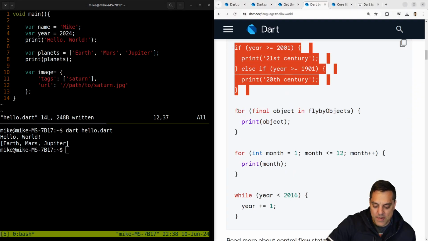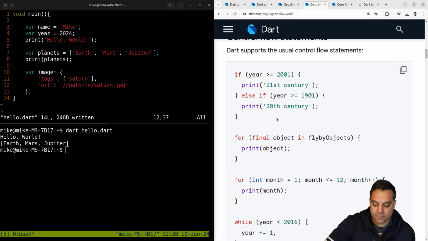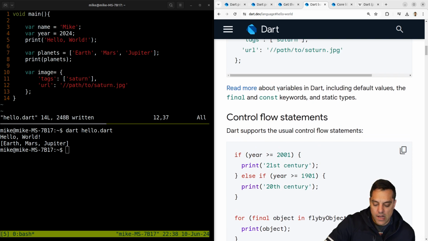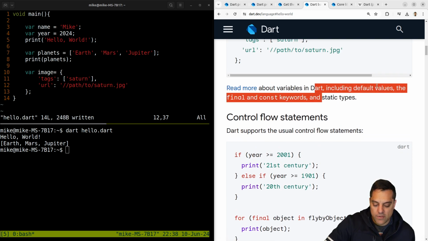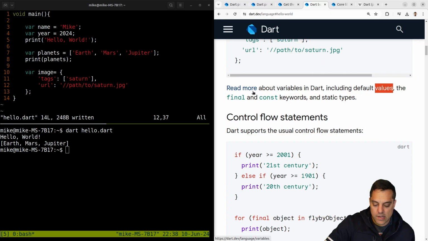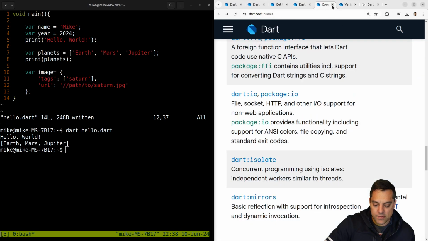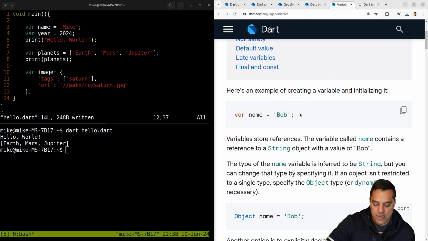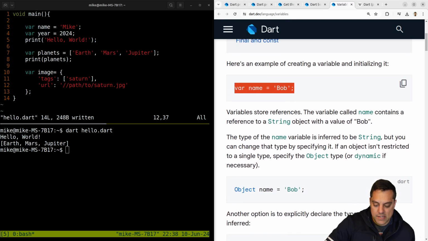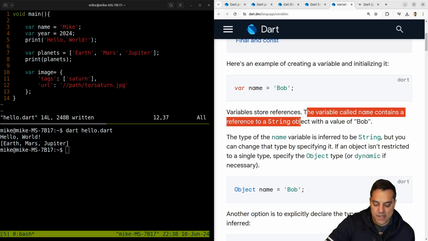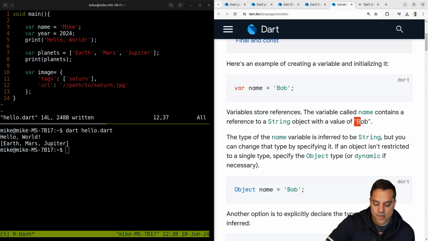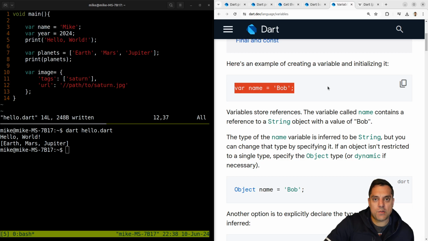Control flow. Okay, so this looks basically the same as in like every C library here. Okay, read more about variables, default values. I do want to read more about this actually, so let's get rid of that here. Okay, so initializing it, let's see, variables store references. The variable name contains a reference to a string object with a value of Bob. Okay, so reference language. A lot of new languages that we're seeing and some old languages are leaning more into value semantics here, so that's kind of interesting.